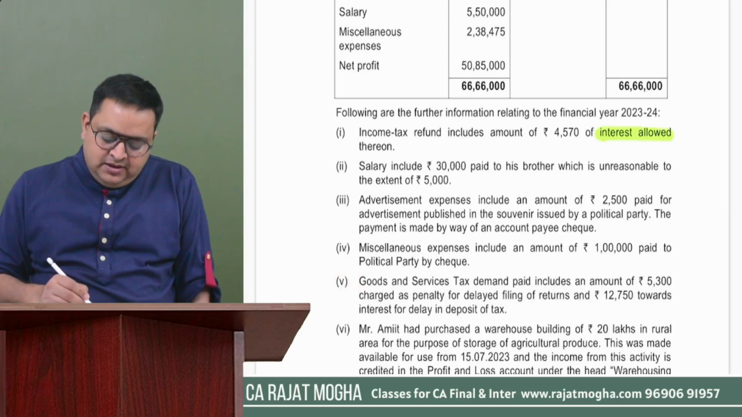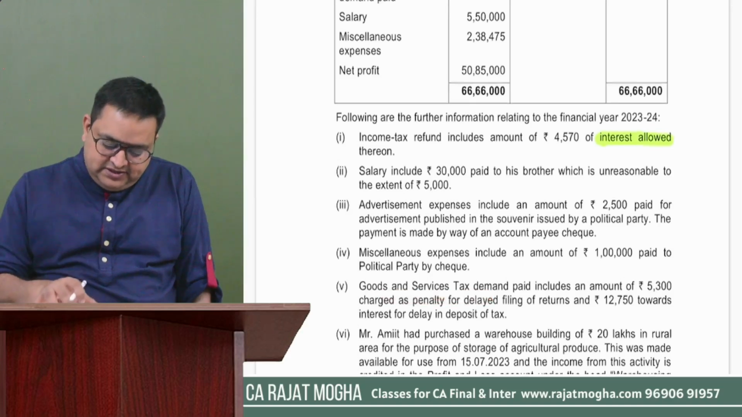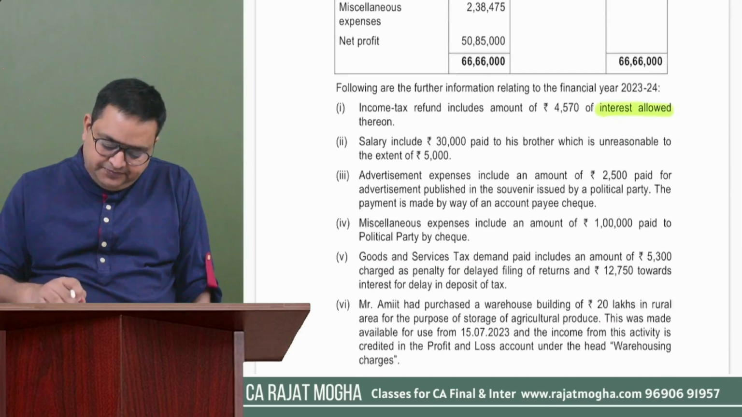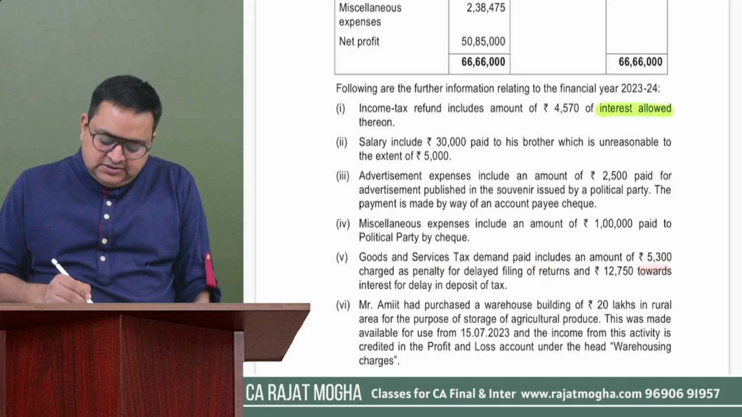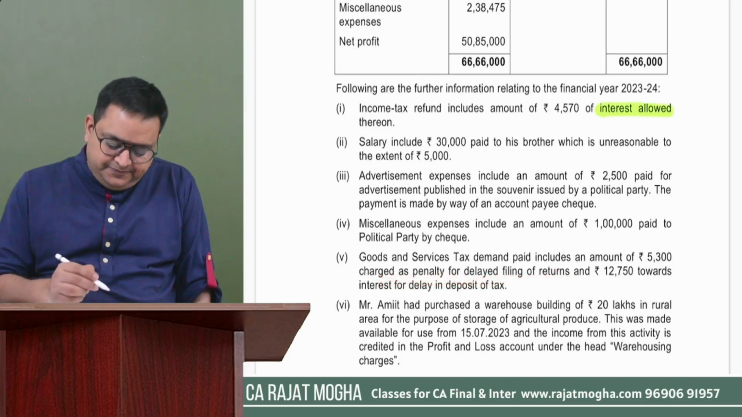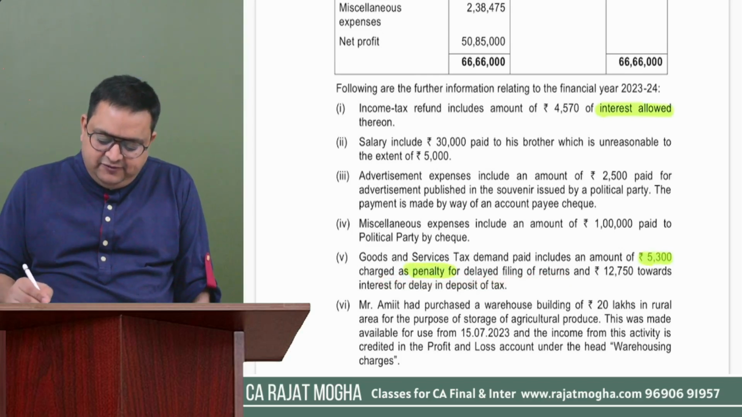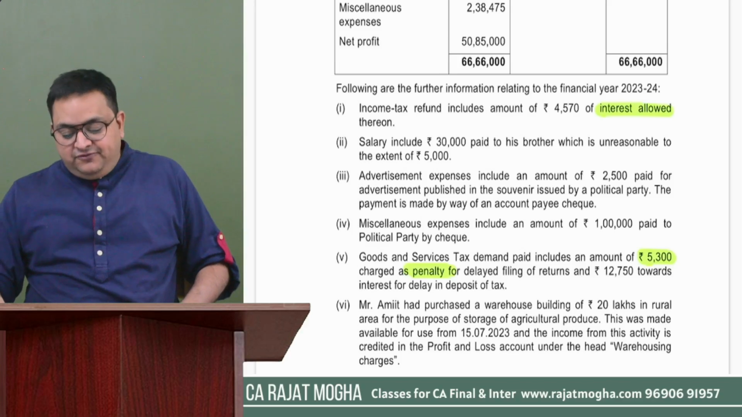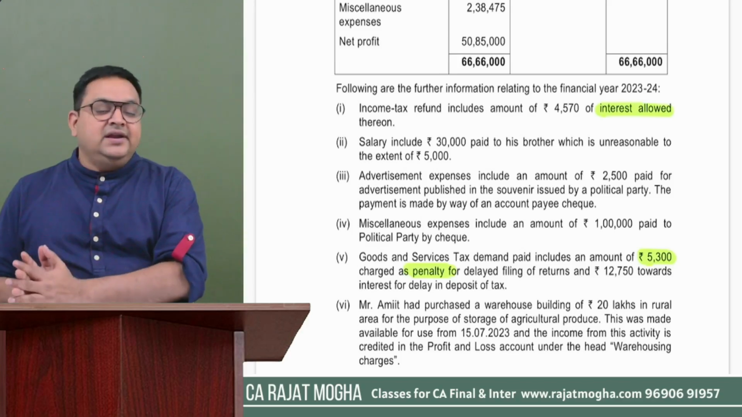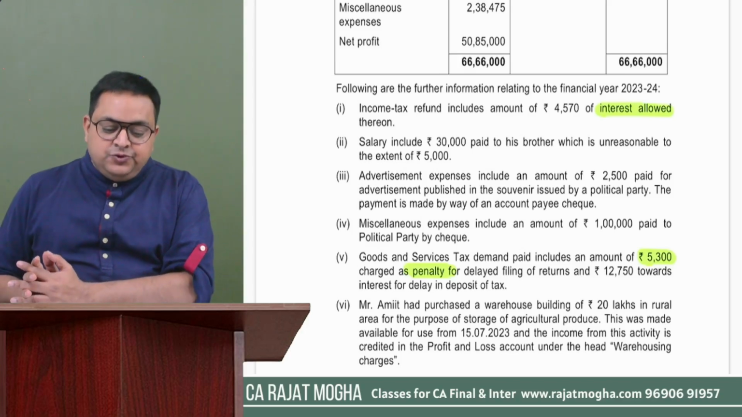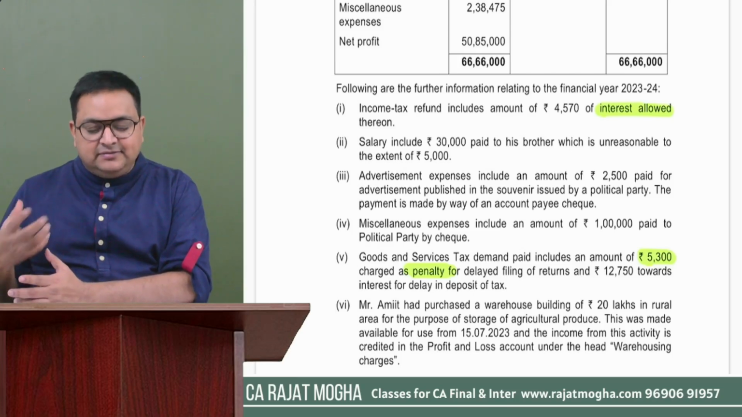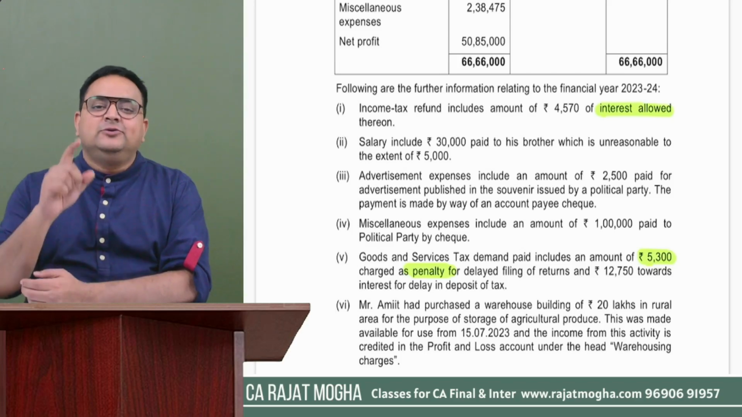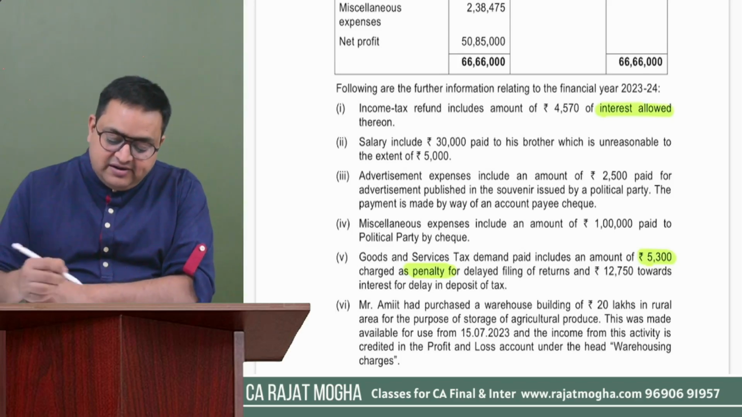Fifth point, goods and services tax demand. Okay, there was a GST demand of 162 something. The GST demand paid includes an amount of rupees 5,300 charged as penalty for delayed filing of returns. Okay. First part is this is a penalty. 5,300 is a penalty. So we understand it was written in section 37 that if you are paying any expense which is in contravention of law, as a penalty, as penal consequences, that will not be allowed. So this 5,300 will not be allowed.